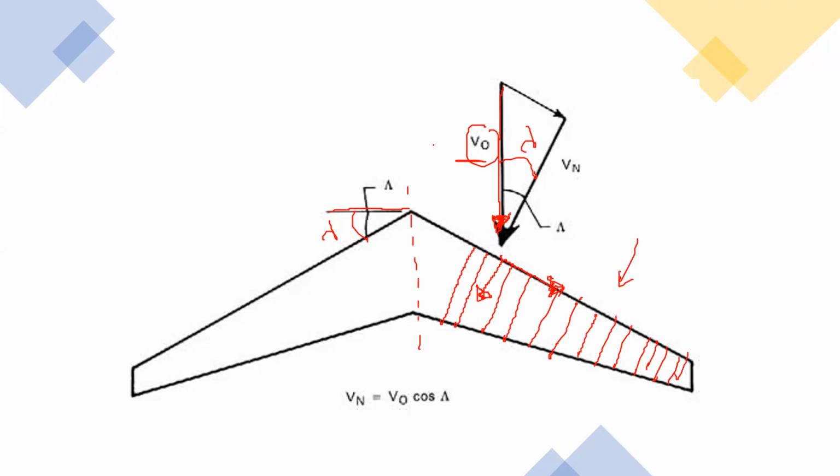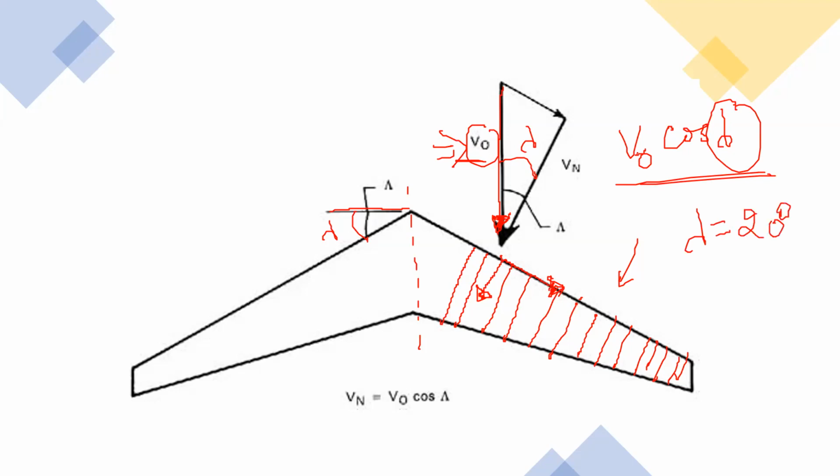Now this is the total velocity that is incoming, but the chordwise flow is only V naught cos lambda, right? So lambda is usually, let's say, maybe 20 degrees. So you have only a part of the flow going chordwise, and that is why you can have a higher V naught and still not go supersonic on the wing.